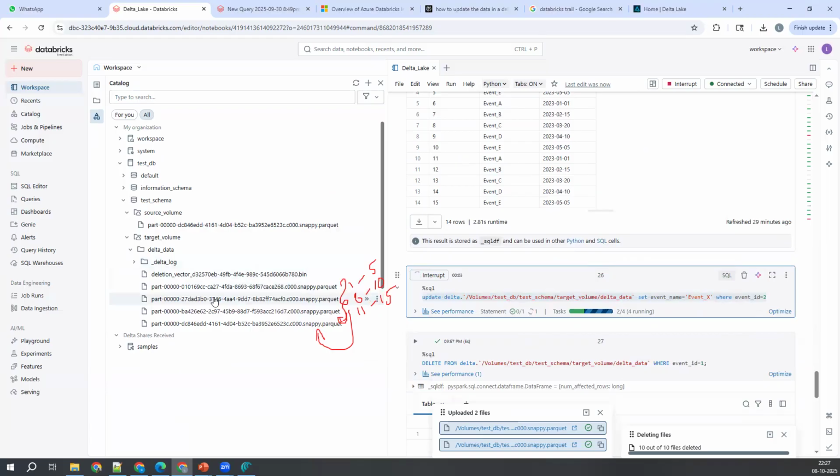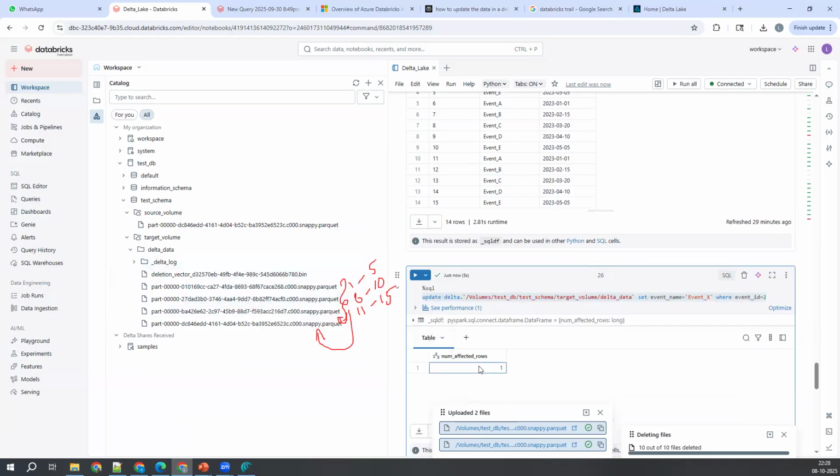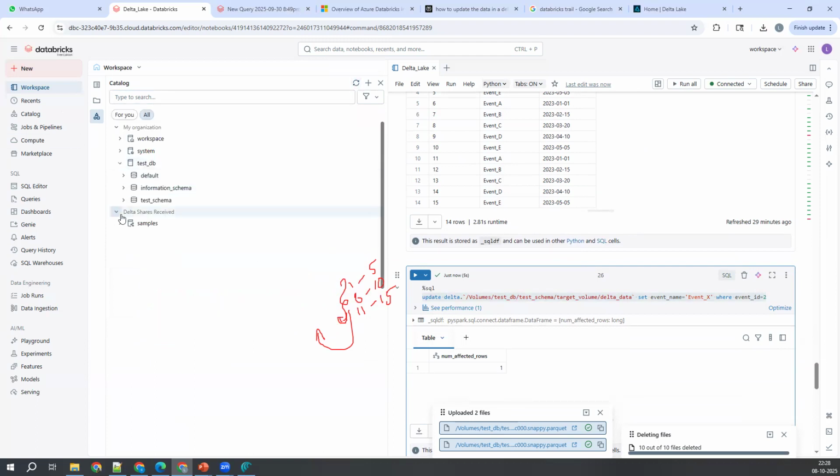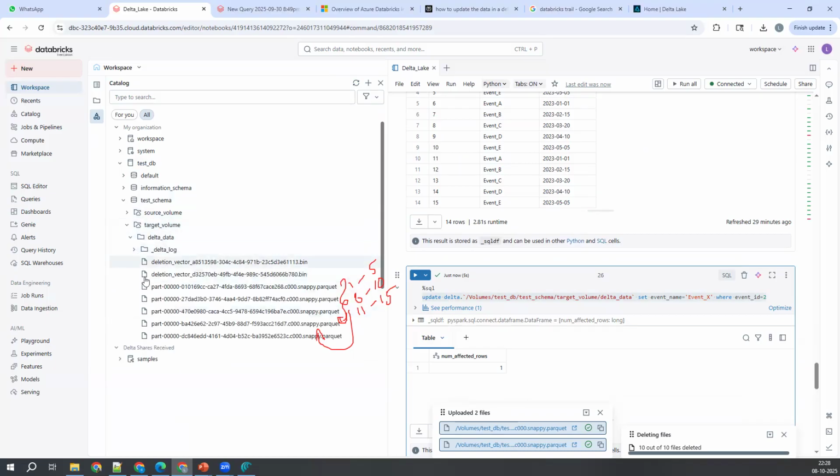Observe it keenly here. What is happening? Now one record got affected. Let me refresh this and see. Test schema, target volume, delta data. See here, one more deletion vector got added. Now tell me the first conclusion point when you do a delete or update operation. Come on. The conclusion point is that for every update and delete operation, one deletion vector will get added. Agree? Yes. Correct.